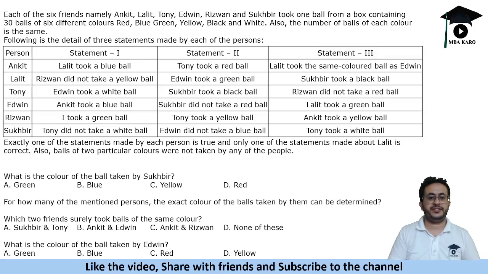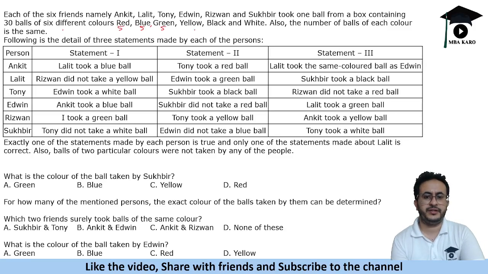So it says each of the 6 friends, they are 6 friends, took one ball from a box. It had 30 balls of 6 different colors. So there are ample number of balls. The number of balls of each color is the same, so 5 balls of each type. They took one ball from it.